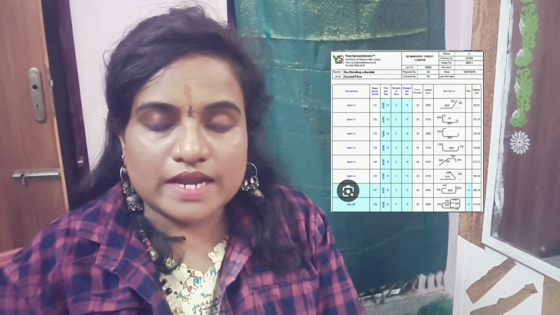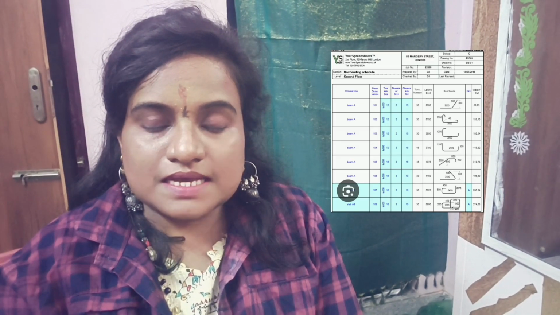I have attached one image for your reference. Before planning to join as a rebar detailer, this is the bar bending schedule I have attached for your reference. It's useful for you and makes it easier to study and understand.